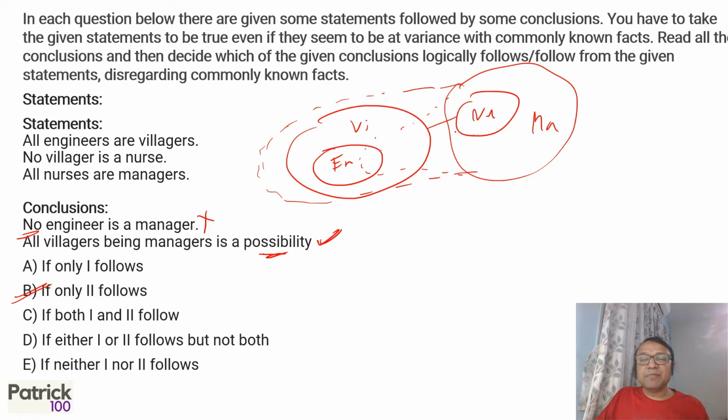So if they had asked whether all managers are villages, that would not be possible because there are these nurses which cannot be villagers. That is not possible. So if it was all managers being villagers is a possibility, the answer would have been wrong. But all villages being managers is a possibility. The answer is correct. You can read and check. All villages can be managers. So only two follows.